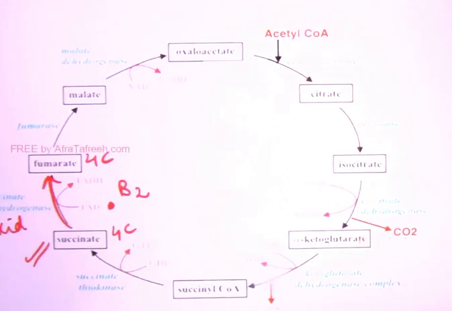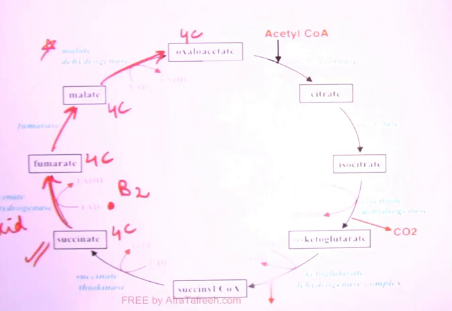So let's see the next step. Fumarate to malate. The enzyme is fumarase. I already told you it is a lyase. And then malate to oxaloacetate, the last step of the TCA cycle. There is no change in the number of carbons. The enzyme is malate dehydrogenase, so there is simple oxidation occurring. And here NAD comes to take hydrogen and forms NADH, right?